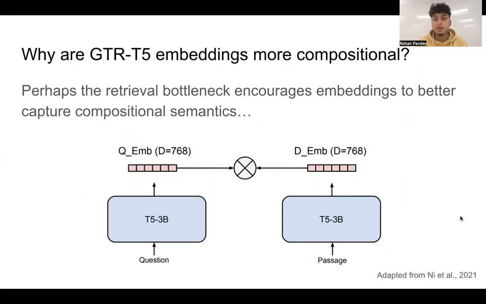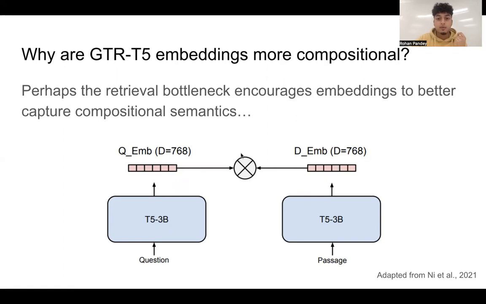So why might GTR-T5 embeddings be more compositional? It might have something to do with the retrieval bottleneck that they introduced in GTR training, which might be reflected in the mind. It's widely conjectured in cognitive science that compositionality has something to do with bottlenecks in the mind that force us to construct highly productive systems for generalizing to a wide corpus of data from just a small number of symbols and rules.